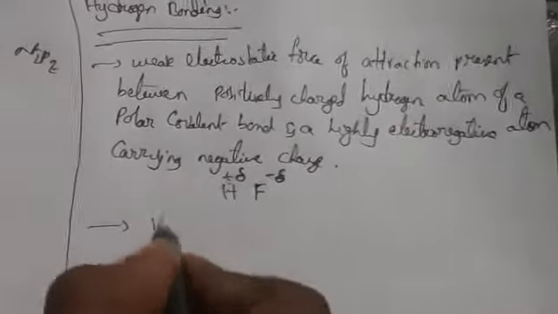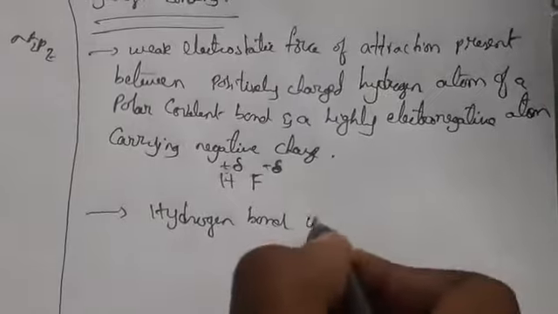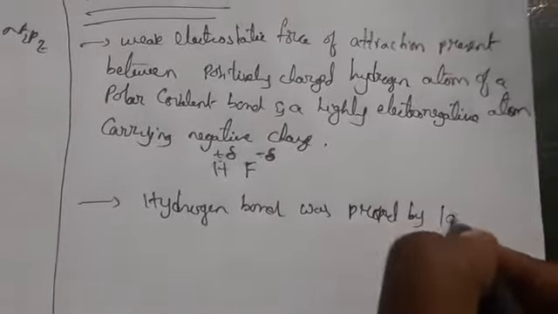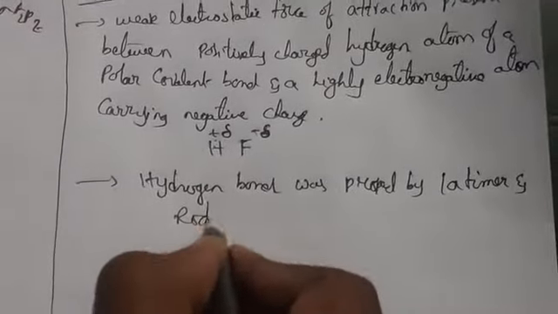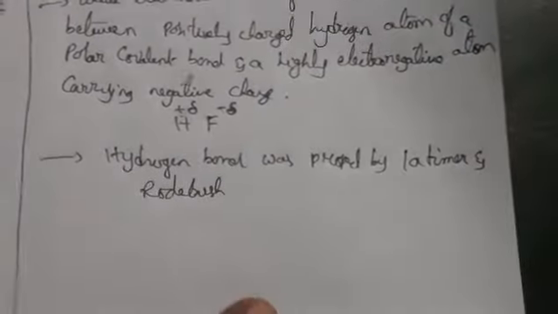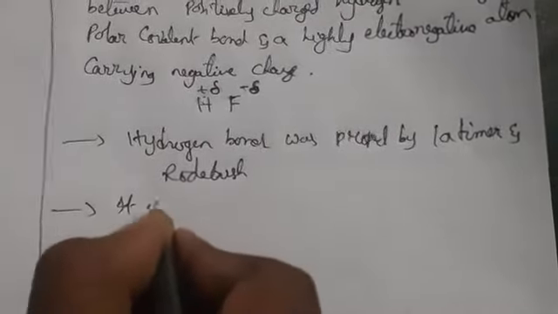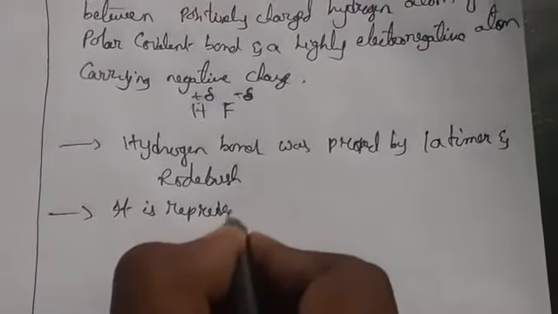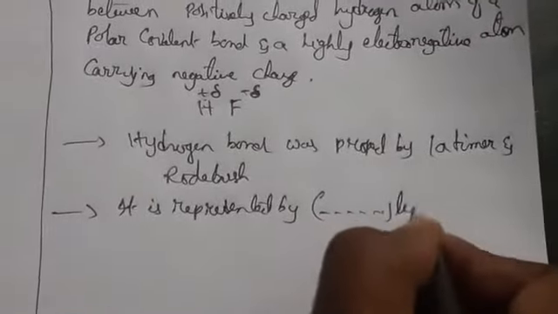Generally, the hydrogen bond was proposed by Latimer and Rodebush. These two are the scientists who described the hydrogen bond. It is generally represented by dotted lines.